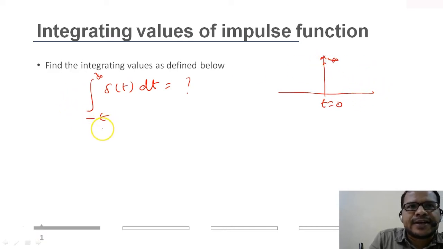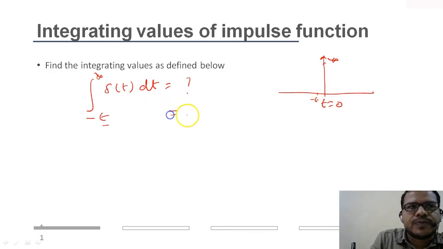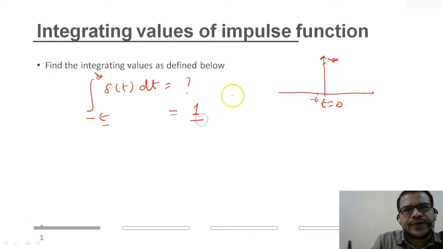So if I take the lower limit starting from the neighborhood of 0, let's say it starts from minus epsilon, which is a negative neighborhood of t equal to 0. Then the integral includes the t equal to 0 instance of time, and at 0 the impulse is infinity, and if I go on decreasing, the strength or amplitude will become 1, right?